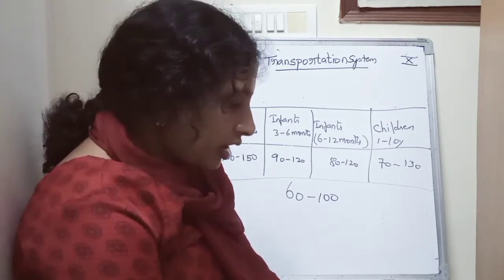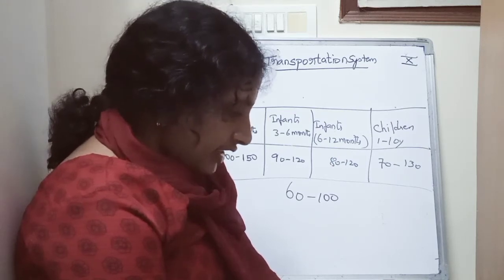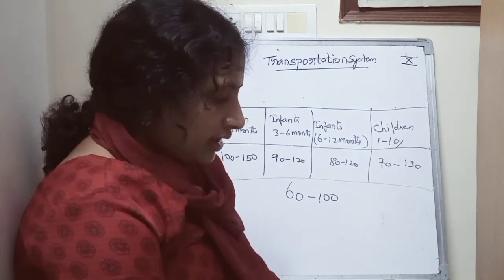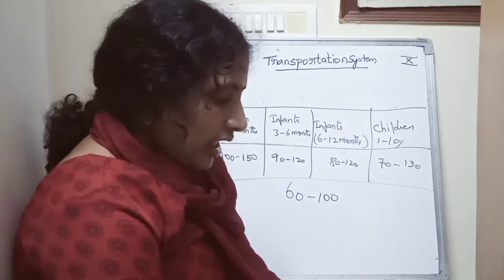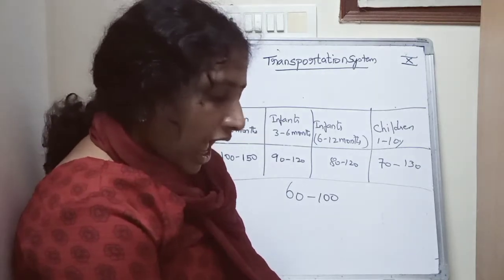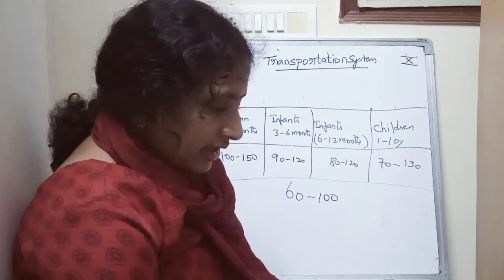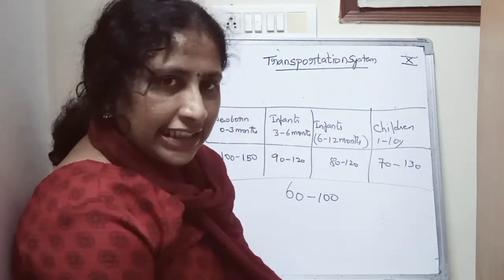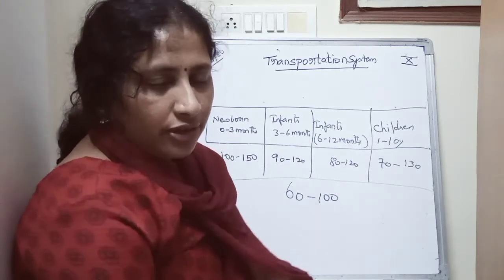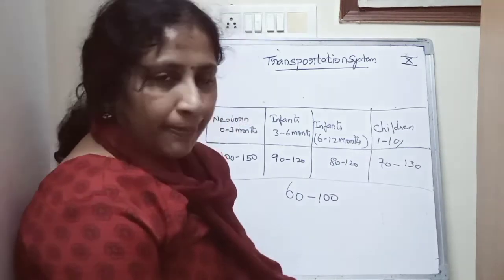But if there are any complications regarding your heart, there will be a change in the pulse rate and the heartbeat. Okay, there is an activity given in your textbook: take some students and measure their heartbeat when they are at rest for 1 minute, and their pulse rate. Is it the same or different? You have to tabulate it in a tabular column. So this is about pulse.